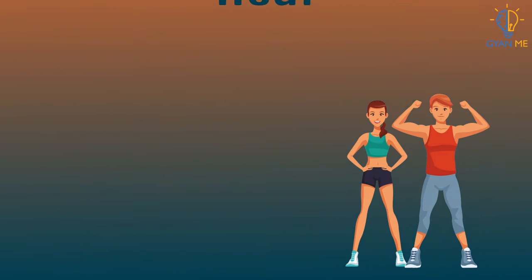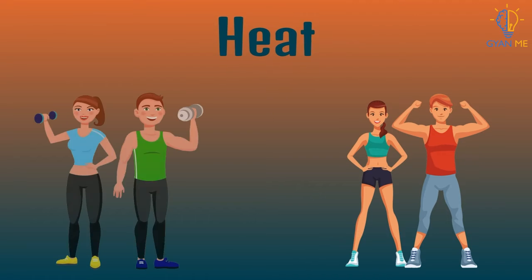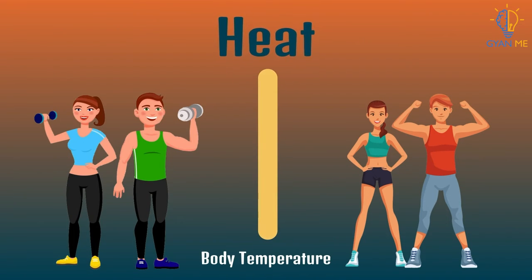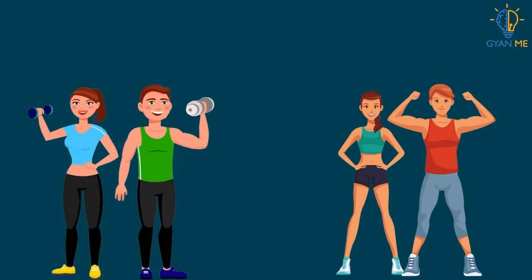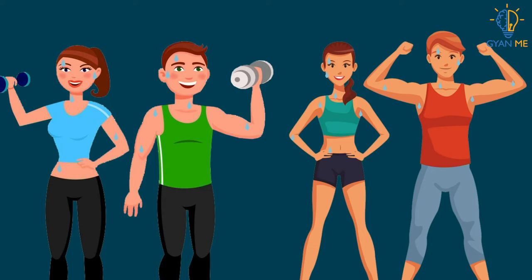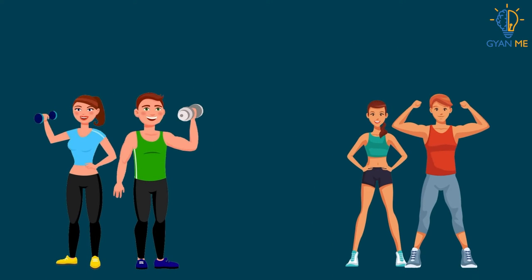If you know, a lot of heat gets produced during exercise. This increases our body temperature, and to bring our body temperature back to normal, sweat glands produce more sweat. But once exercising is over, after some time, all these organs come back to their normal state. What if they don't?